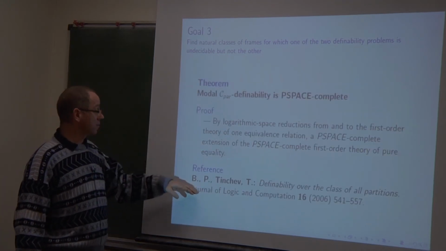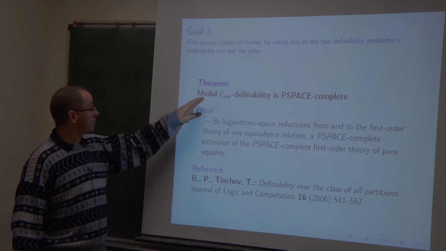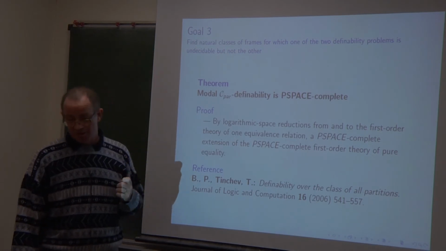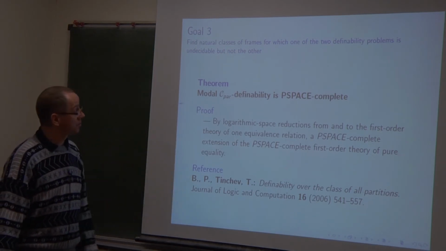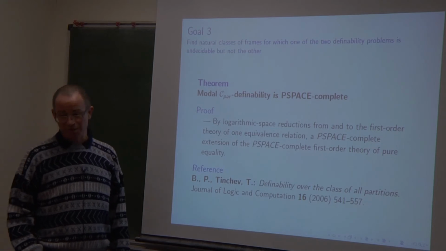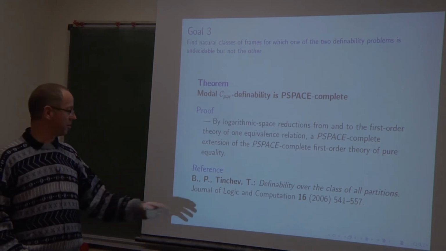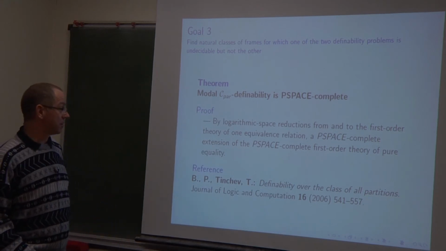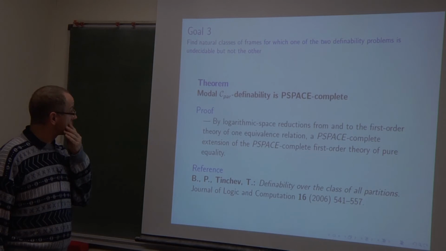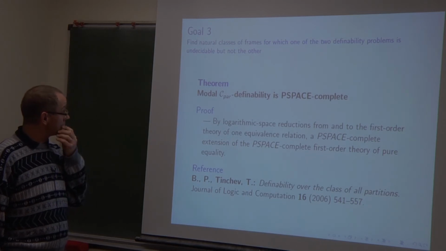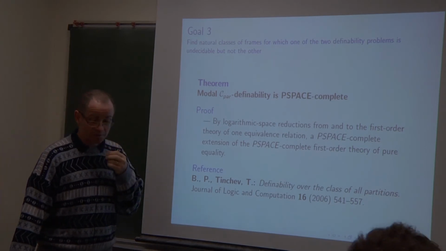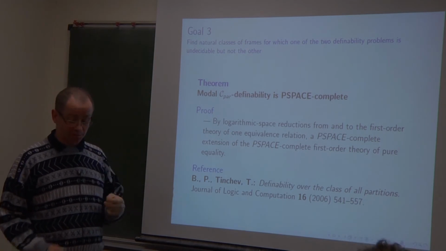And we have proved that the other problem is PSPACE-complete. I will not explain it. I am not able at the moment to explain why, because as you see, the paper is quite old. It is not difficult. In fact, we reduce the modal definability problem to the validity problem in the first order theory of one equivalence relation with equality.